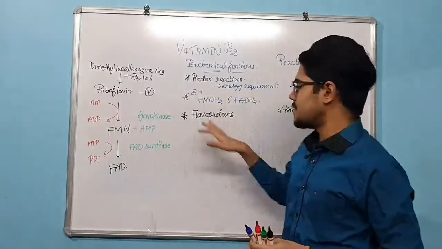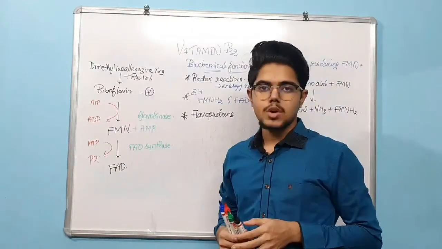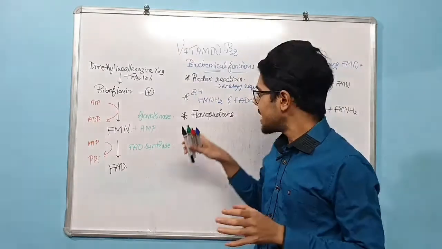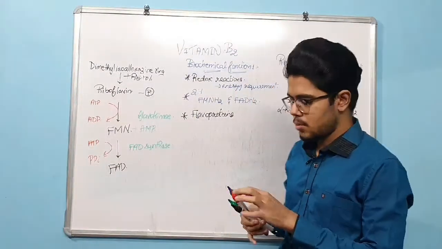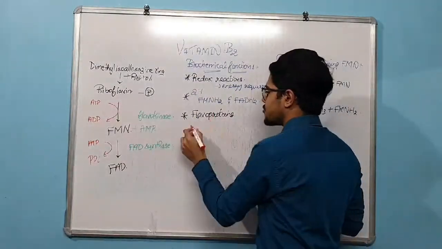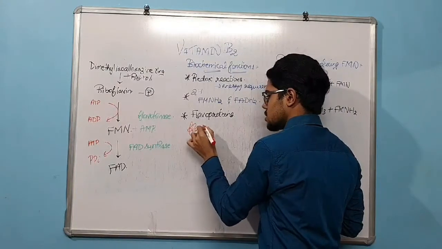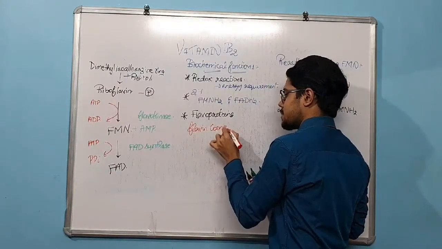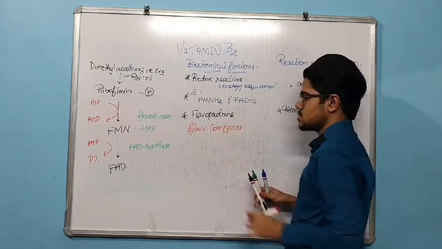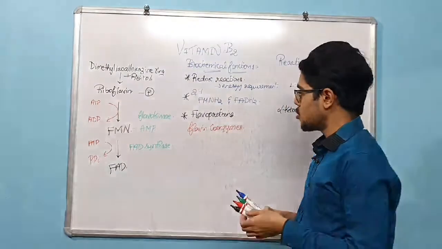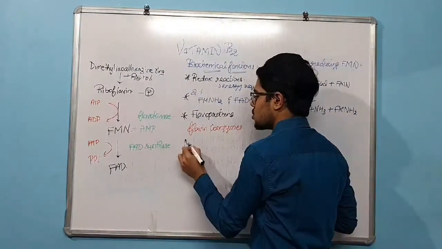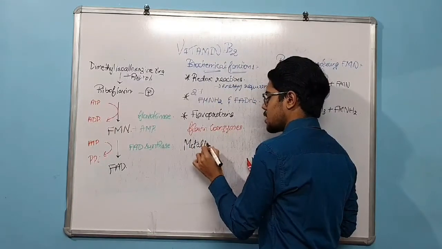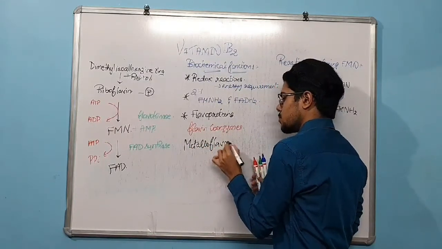Moving on with the flavoproteins, the enzymes which contain flavin coenzymes can be called flavoproteins. Now we have one more word called metalloflavoproteins.